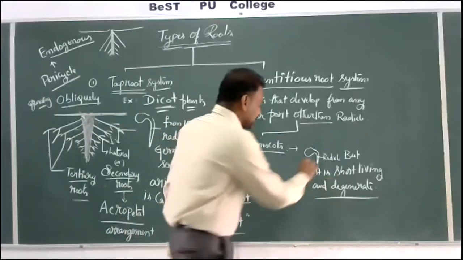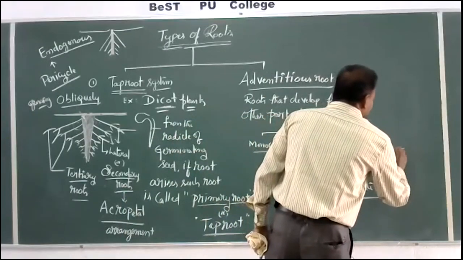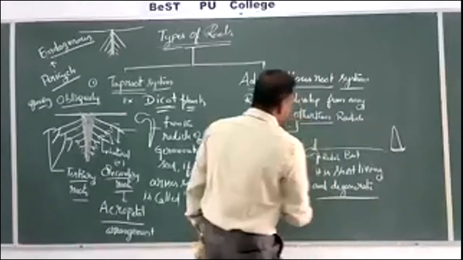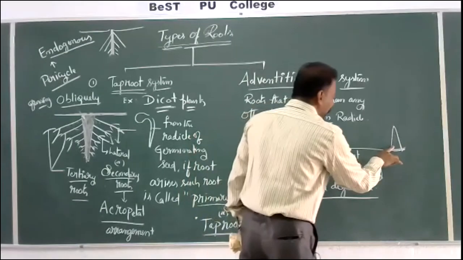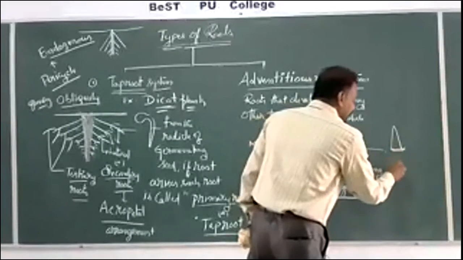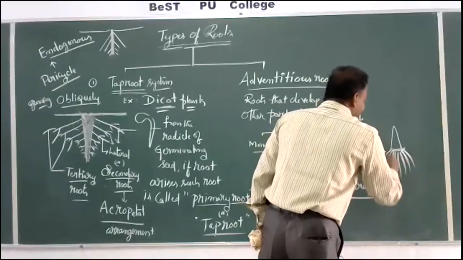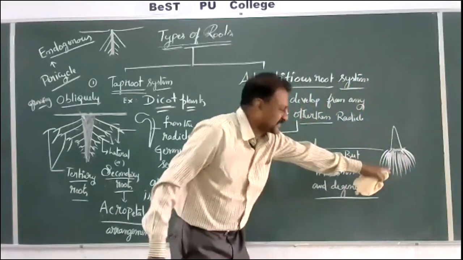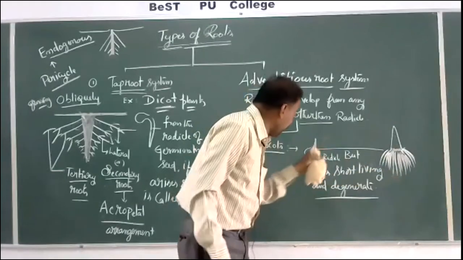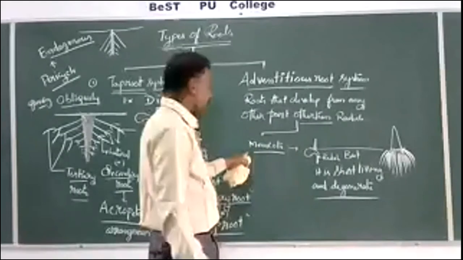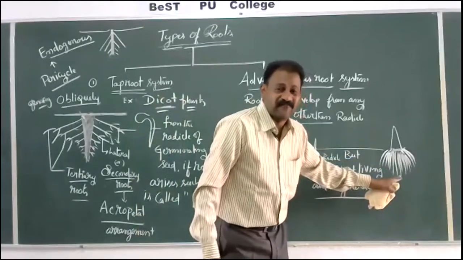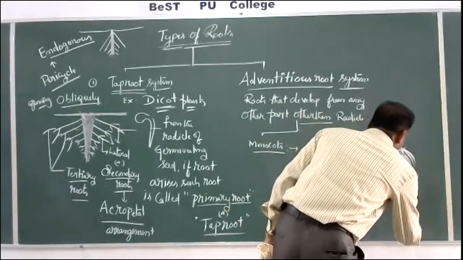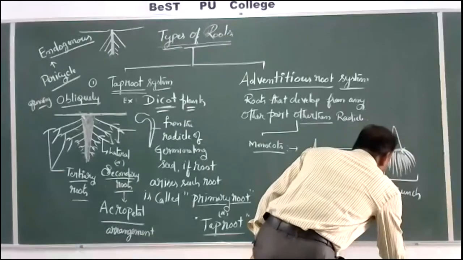Soon after it degenerates, see the structure, it looks like this. Base of the stem. So here it is growing, plumule, radicle. When the radicle disappears, only the plumule will be there. This is nothing but stem. So from the base of the stem, a cluster of roots develops in the case of monocots, and they look like fibers of equal size. All are a cluster, a bunch looking like fibers.